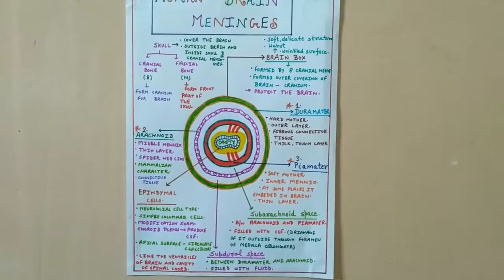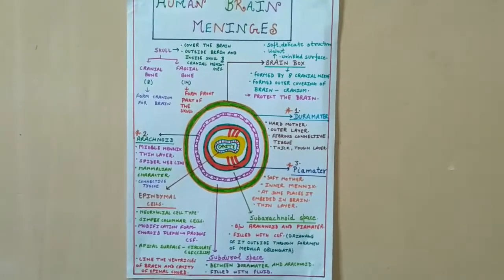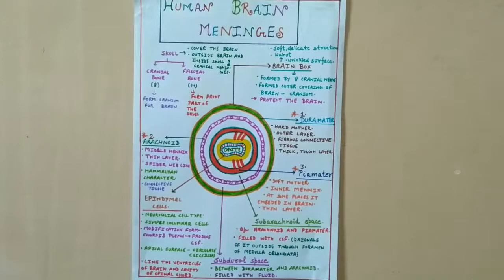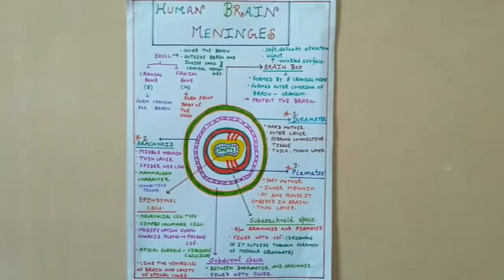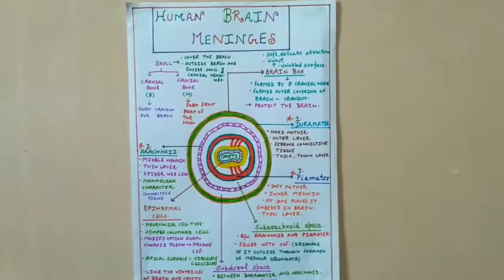The central nervous system is very important because it controls all human activities and coordinates them with the help of the endocrine system. So today we will study about the human brain meninges. So let's start with the meninges.